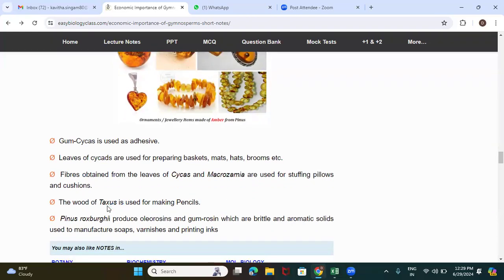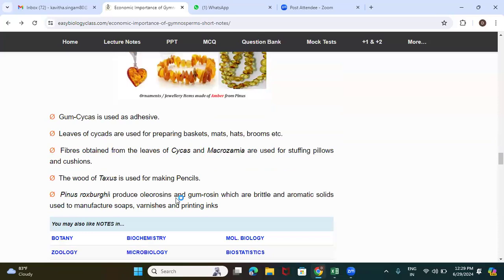And another very good example here is pencils. In the preparation of pencils, the wood of Taxus is used.